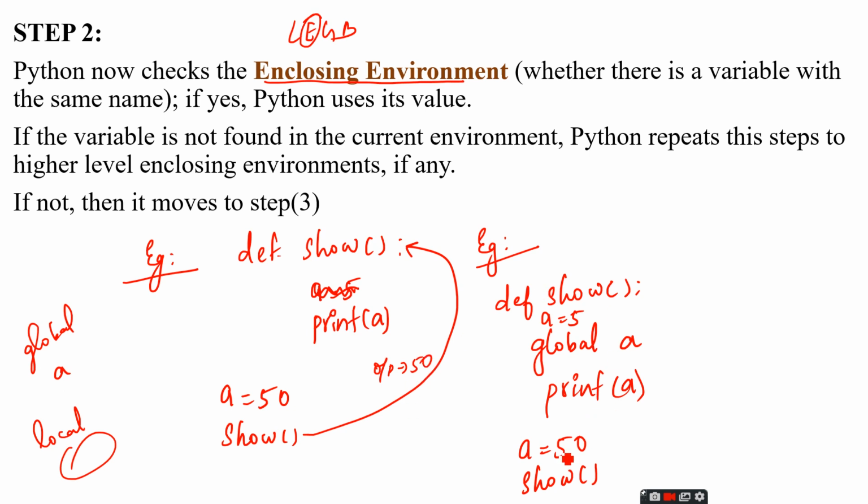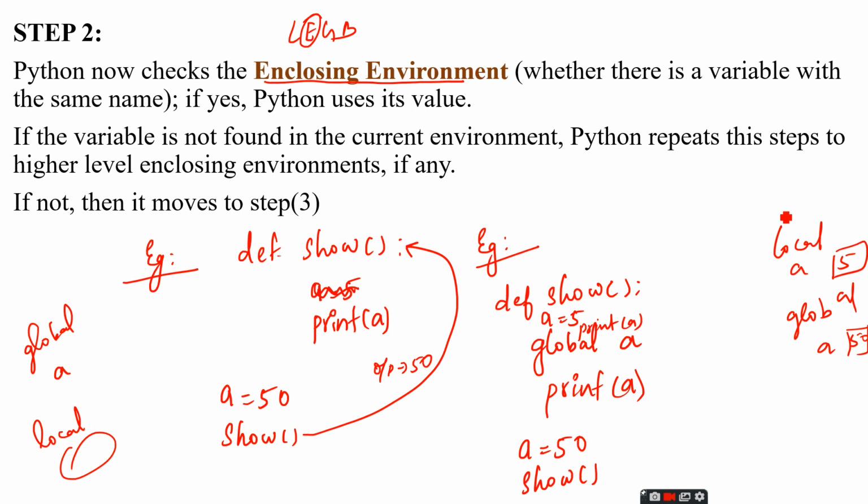Now see this example. We have a local variable a, and it points to the value 5, and a global variable a that points to 50, and these come under the local namespace and global namespace. Now we are writing a equal to 5. Then print a. We are calling the function, then we are executing this. Print a means first the compiler will check the local environment.